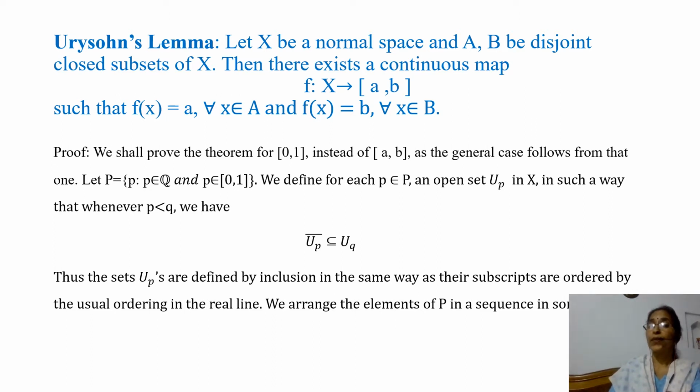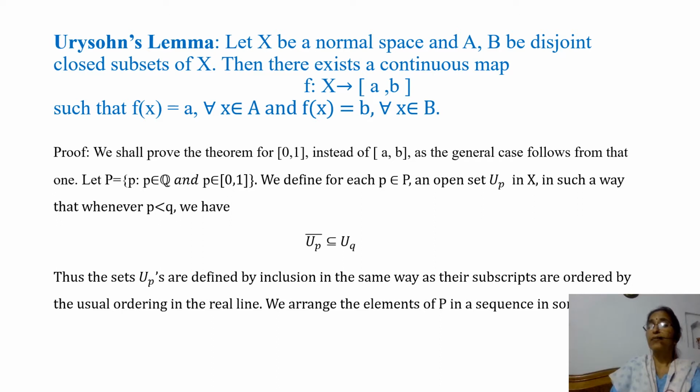And since U_p is contained in closure of U_p, we can say that if p is less than q, then U_p is contained in U_q. That means the sets U_p are ordered by inclusion in the same way as their subscripts are ordered by the usual ordering in the real line.